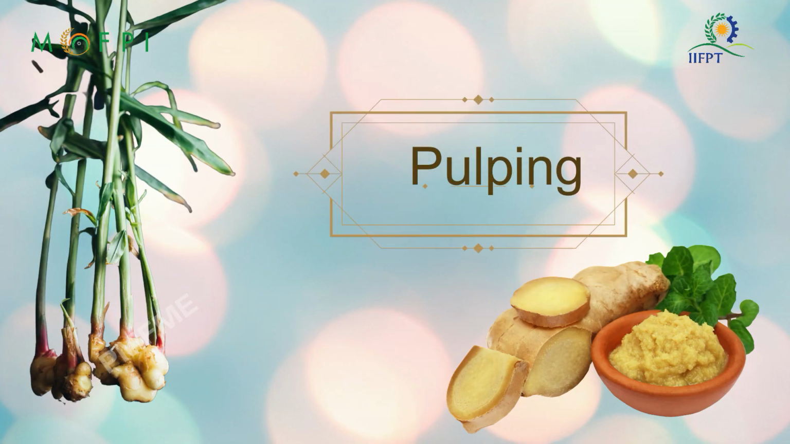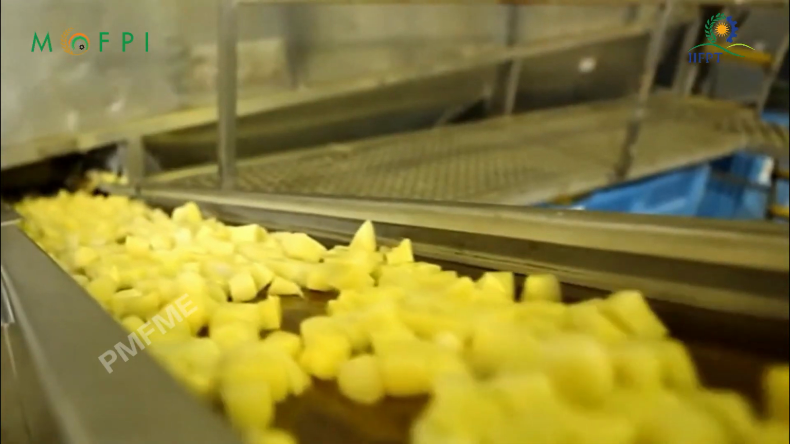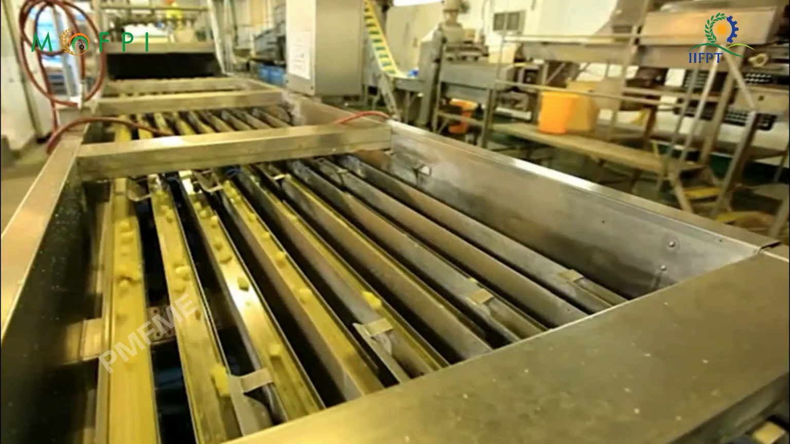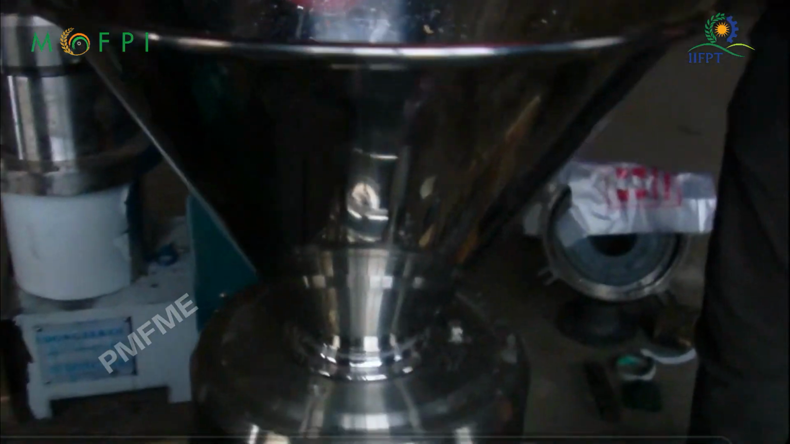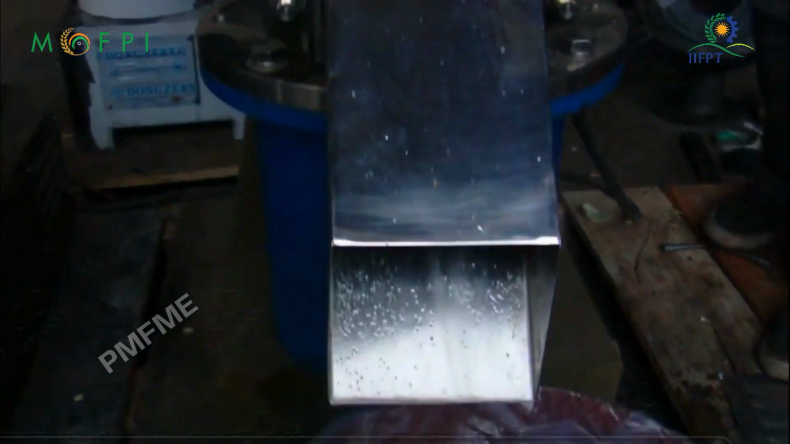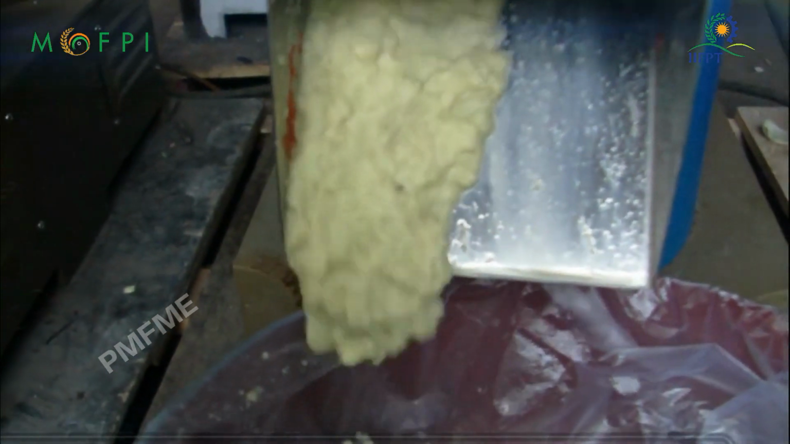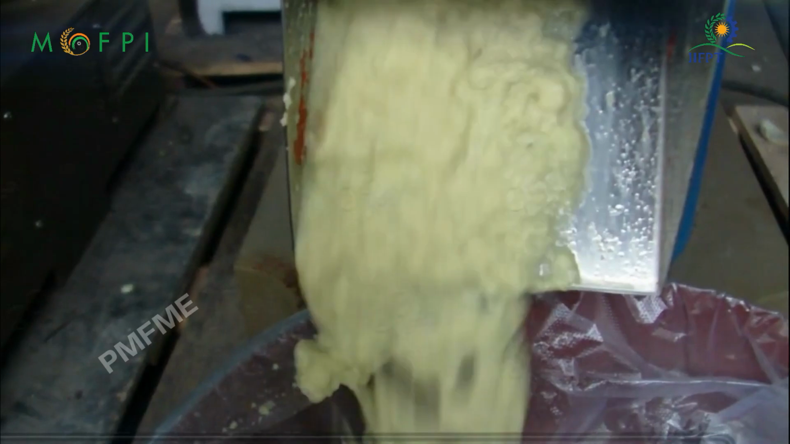Pulping. The washed and peeled gingers are then made into paste. A crushing machine is used to crush the ginger first. It is then put into a pulping machine to obtain a paste of uniform consistency. An automatic ginger grinding machine can be used for fine and semi-moist puree and paste.